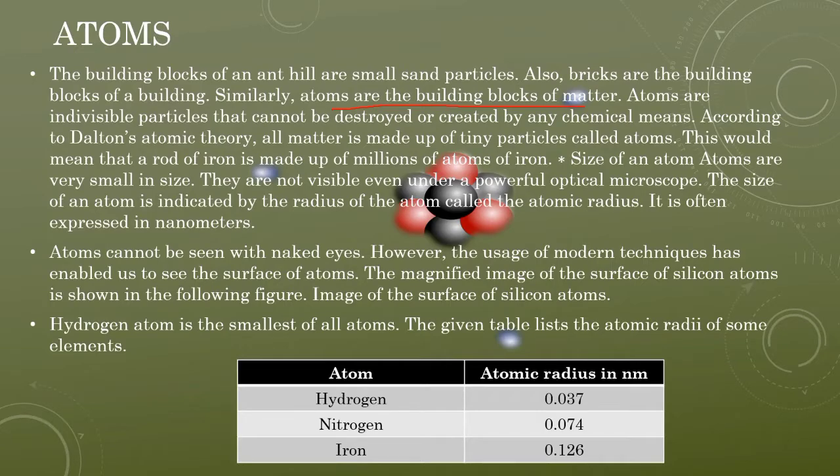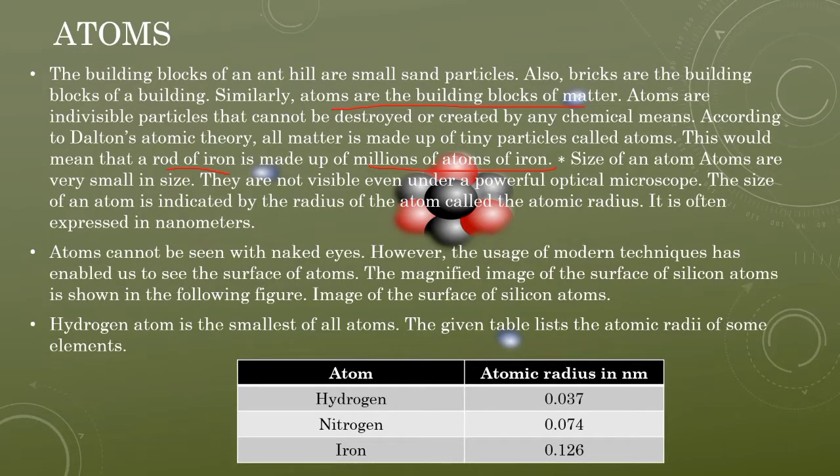Atoms are indivisible particles that cannot be destroyed nor created by chemical means, that means chemical reactions. According to Dalton, all matter is made of tiny particles called atoms, and this means that a rod of iron is also made of millions of atoms of iron. The rod of iron that you have in your home is made by millions of small atoms of iron.